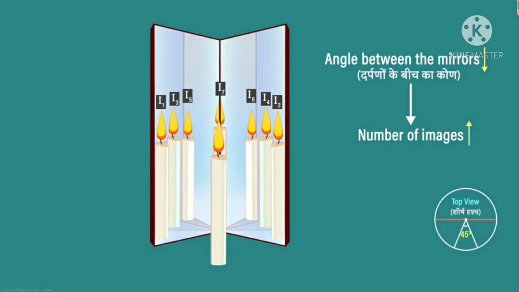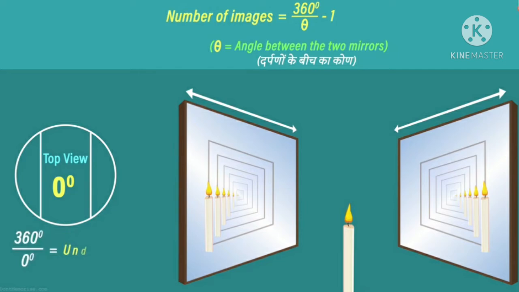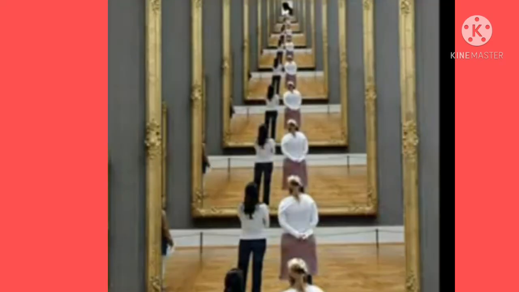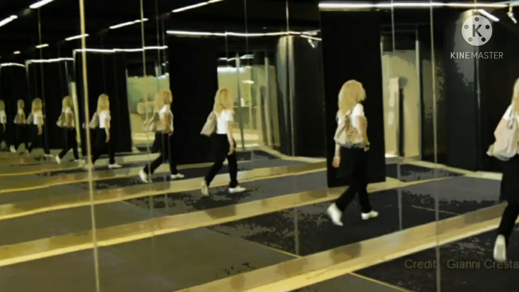But what if the angle between the two plane mirrors is 0 degrees, or we can say when the two plane mirrors are placed parallel to each other? Then an infinite number of images will be formed. We can see a large number of images of ourselves if we stand before two plane mirrors hanging on opposite walls.